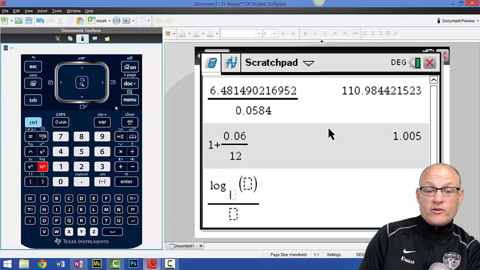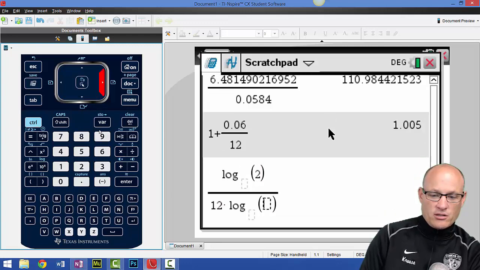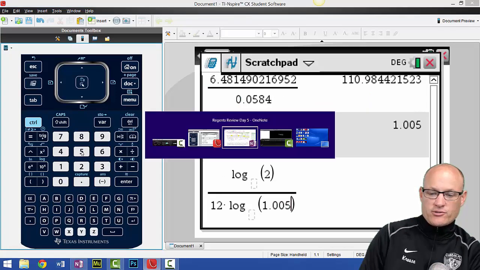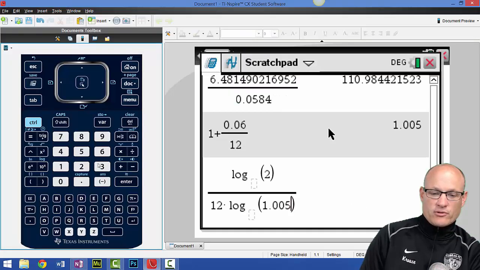It's always in your best interest to use division. If you can create a fraction, create a fraction. Log of 2 divided by 12 times the log of 1.005.